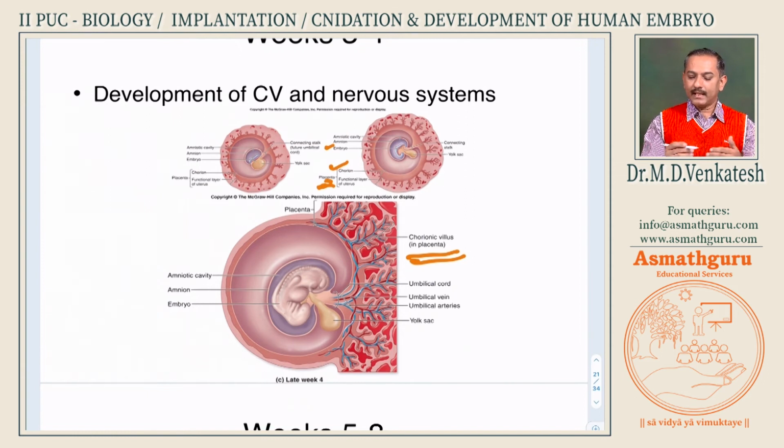You can see that layers are separating. There will be some layers which separate them. The blood dipping means it will be close to the maternal blood vessel. So maternal nutrients are transferred here to the fetus. Fetal unwanted waste is all transferred back to the mother. Oxygen is supplied to the fetus, and carbon dioxide is released back. So this forms a very important organic connection, which we call the placenta.